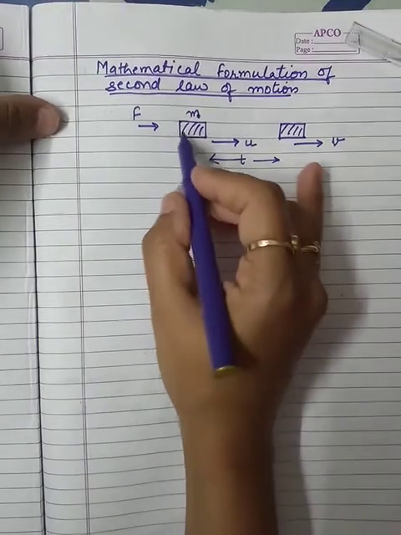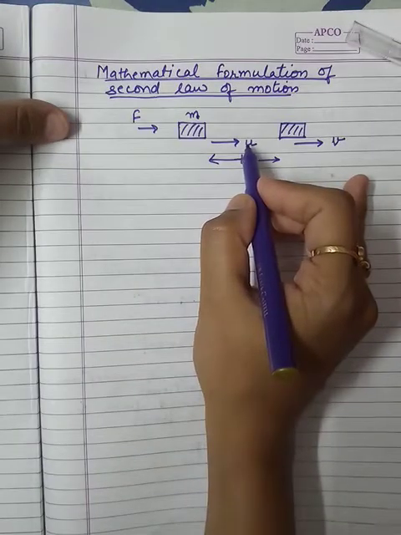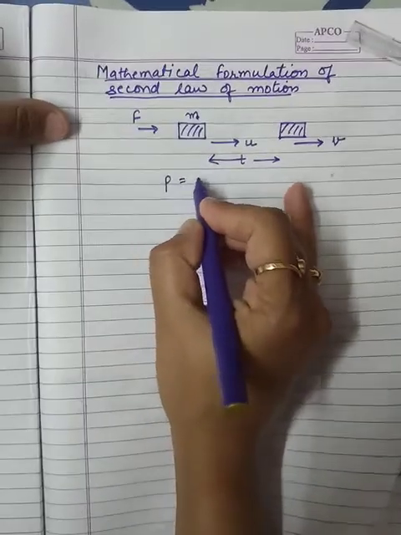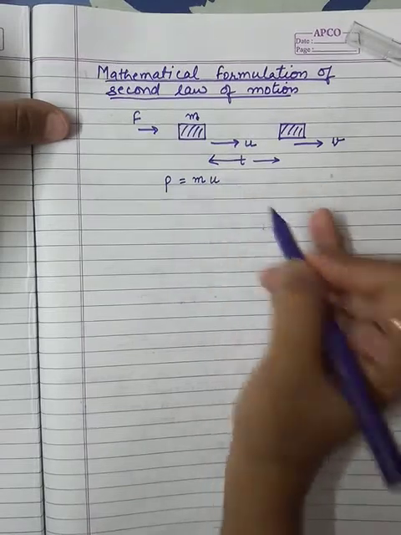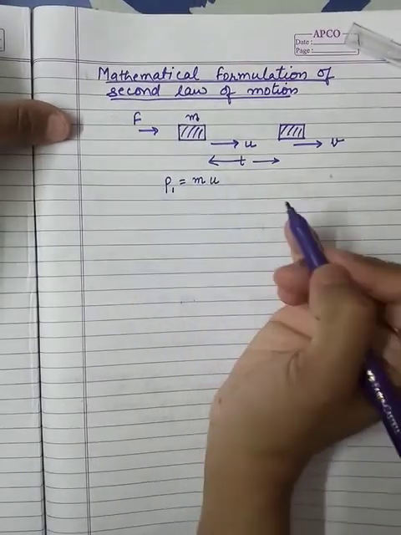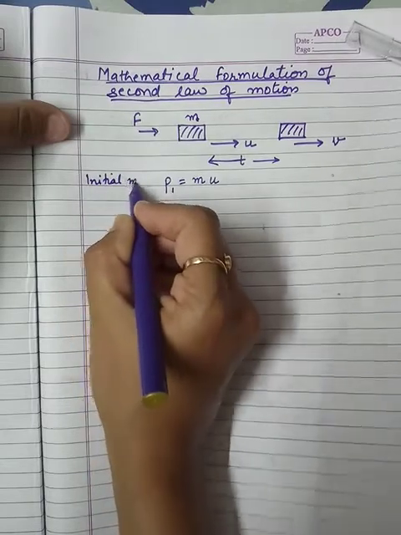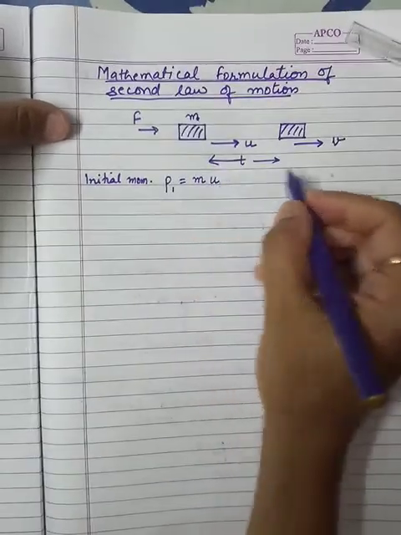So in the previous case, when the force was not applied, initial velocity was u. So according to the momentum formula, p is equal to mass into velocity. What is initial velocity? That is u. So initial momentum p1 will become m into u.